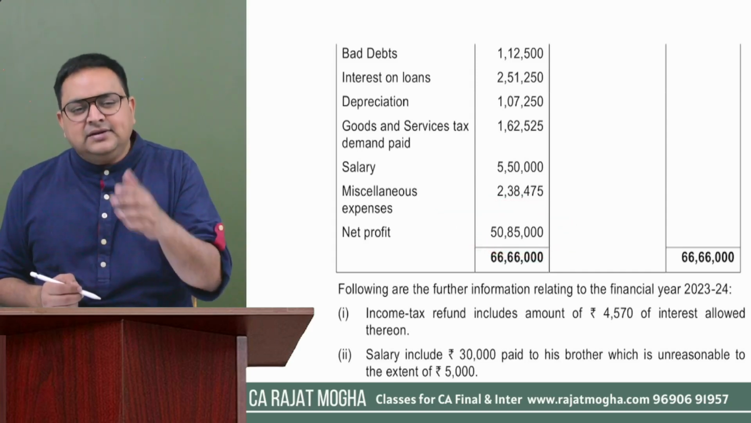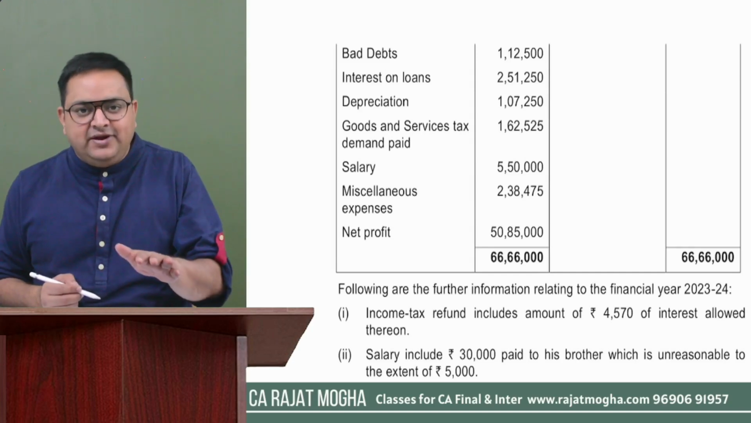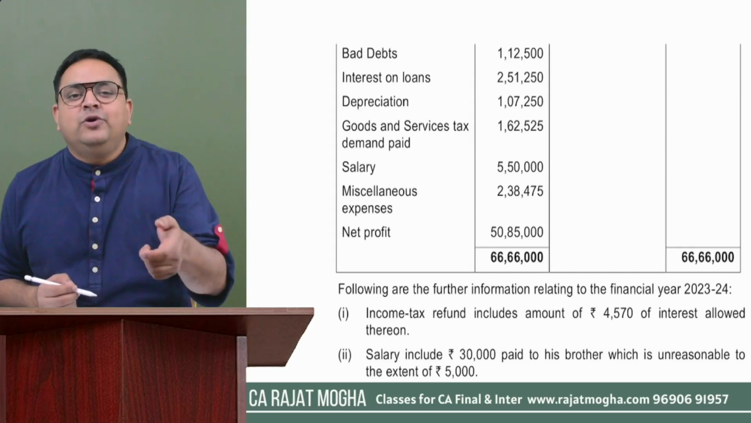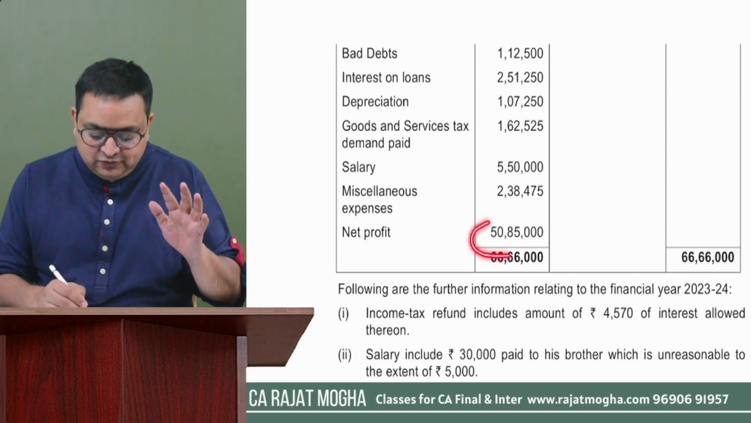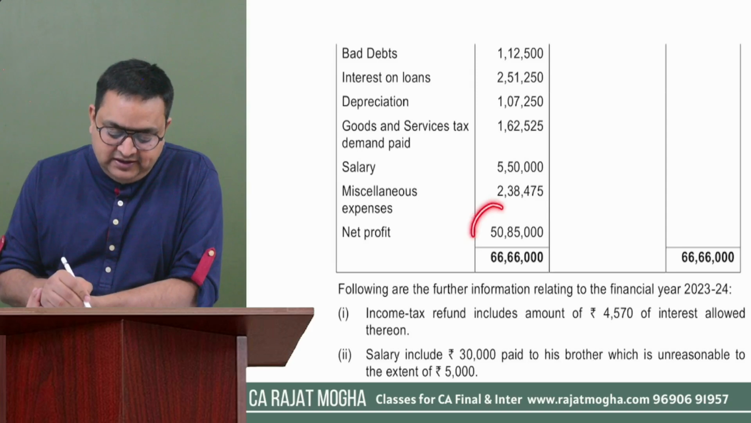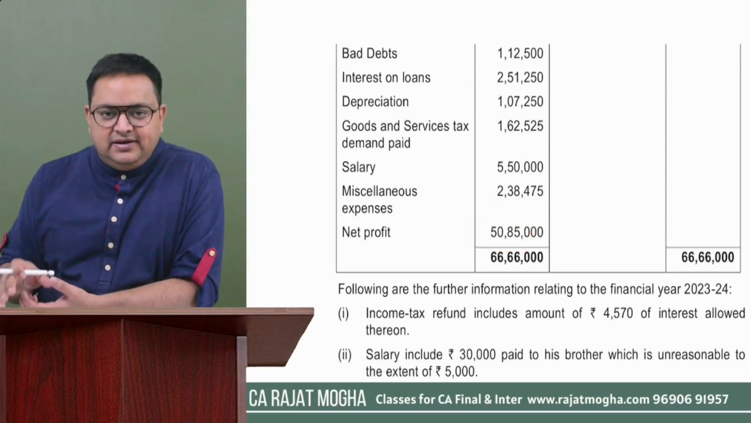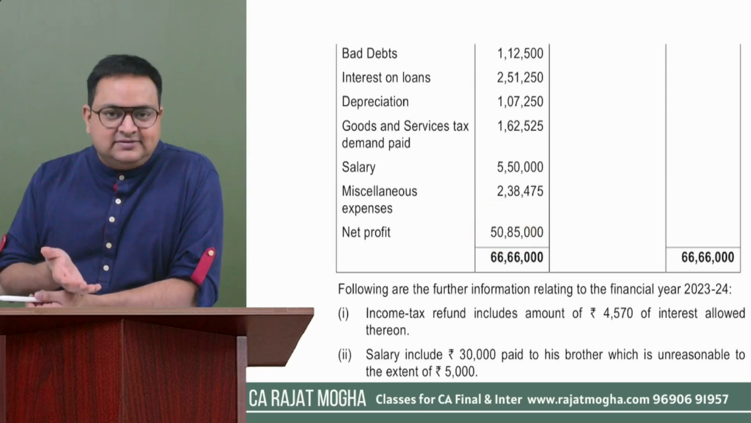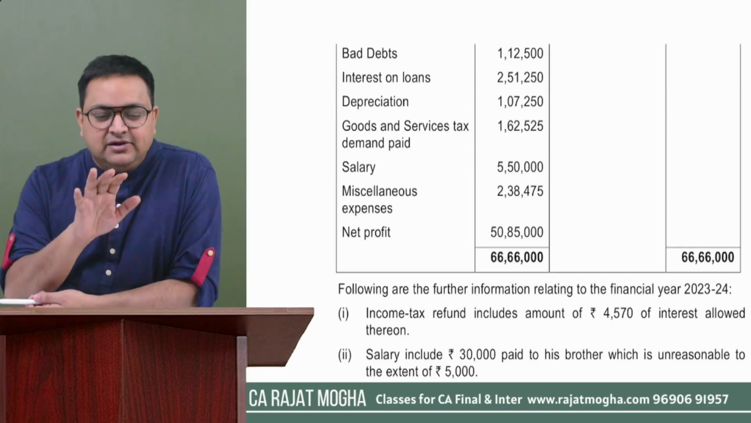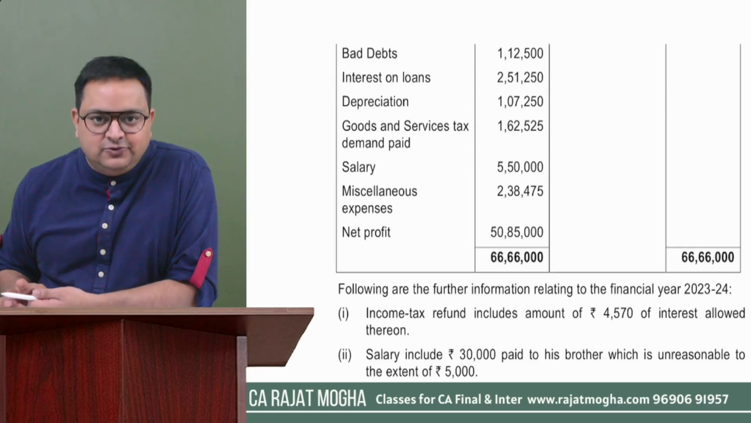We have not done the computation so far, but if it will be more than 50 lakh, then you have to apply surcharge also. So in this question, there might be the scenario of surcharge also, right? Because this net profit is going above 50 lakh. This should strike in your mind that it is going above 50. So there might be a possibility of surcharge also, right?